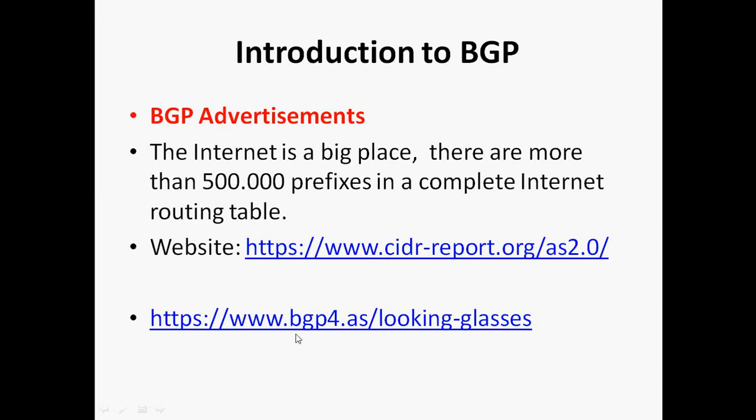Also, one more website is there, BGP4.as, looking-glass. There are some public servers there where we can use show ip bgp to see the internet routing table entries. Only show commands are applicable, just for study purposes. So just go to that website and go through it.